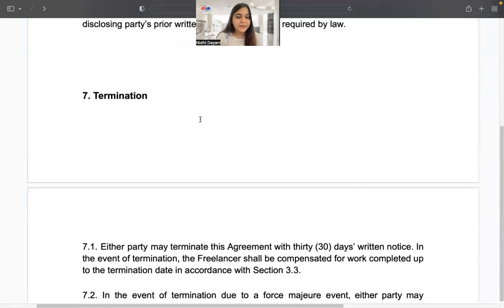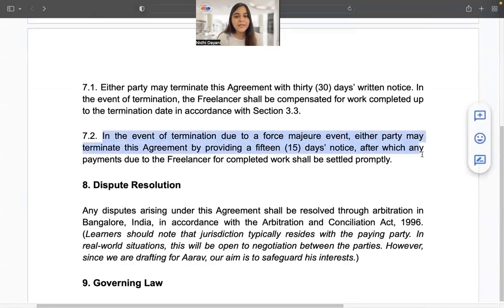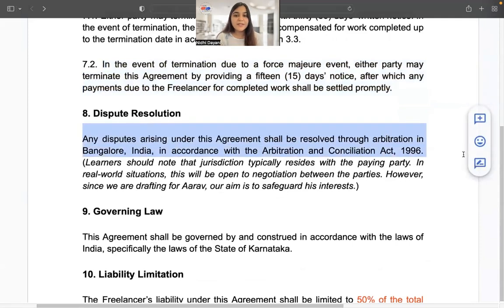and they will not disclose it to third parties without, of course, the consent of another. In the termination clause, a force majeure clause has been added that if there is a termination due to force majeure event, either party can terminate this within 15 days of notice. So something picked up. Then the dispute resolution clause, it is picked up and said that it will be resolved through arbitration and courts in Bangalore will have jurisdiction.